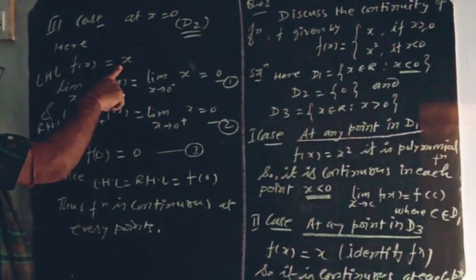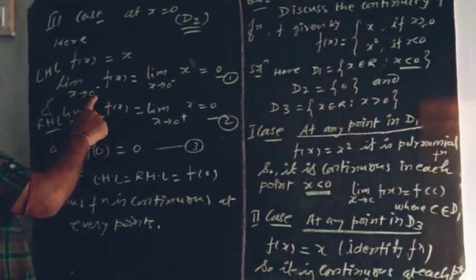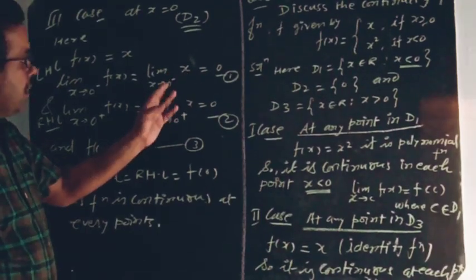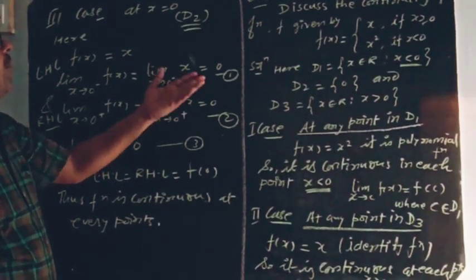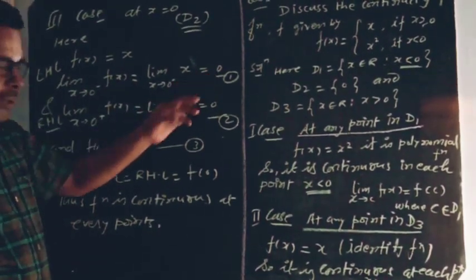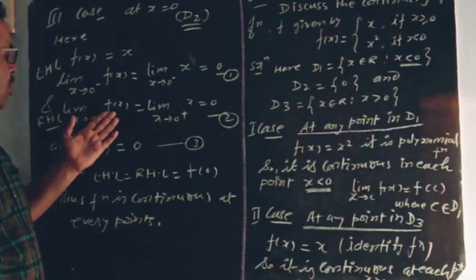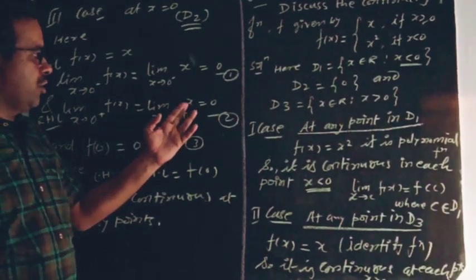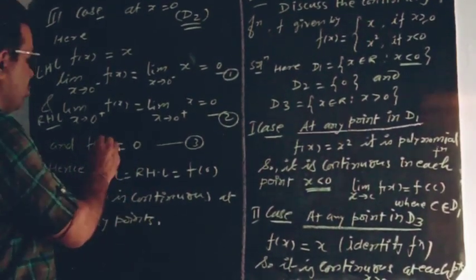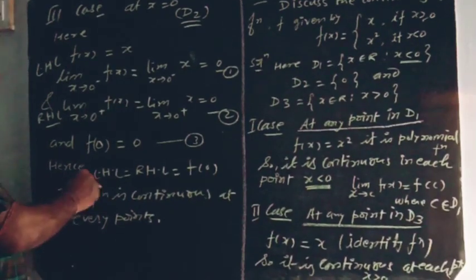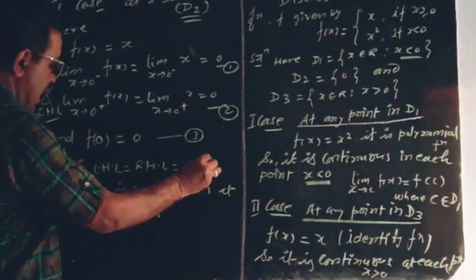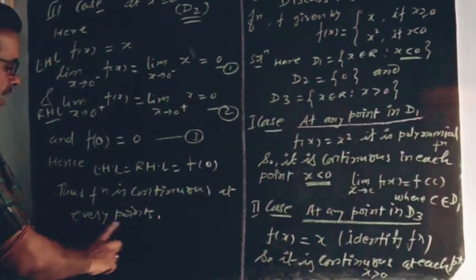LHL, f of x at 0: here x tends to 0 negative, limit of f of x is equal to limit x tends to 0 negative of x. If we put the value 0 minus h, then we finally get the value of LHL is equal to 0. Similarly, in RHL, limit x tends to 0 positive f of x is equal to limit x tends to 0 positive x. It is also equal to 0. And at that point, f of 0 is also equal to 0. So by the definition of continuity, LHL is equal to RHL is equal to f of 0. Hence, the function is continuous at every point.